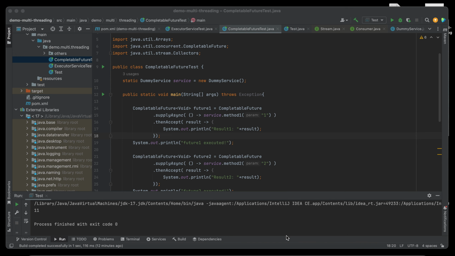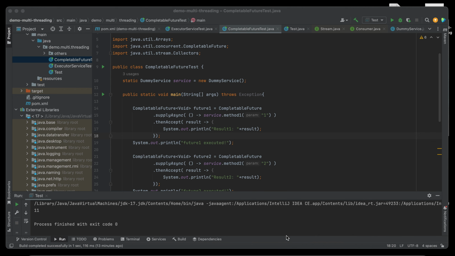Today we're going to learn CompletableFuture. What is CompletableFuture? It is a framework which allows us to do asynchronous programming in Java. It executes a task in a separate thread rather than the main thread. So the main thread can execute multiple tasks in parallel.